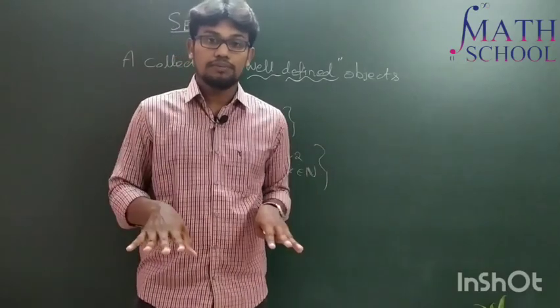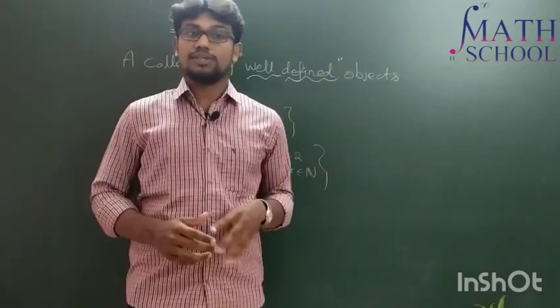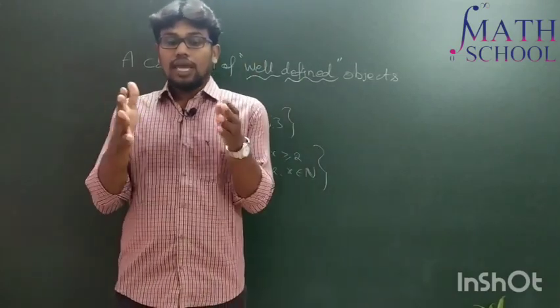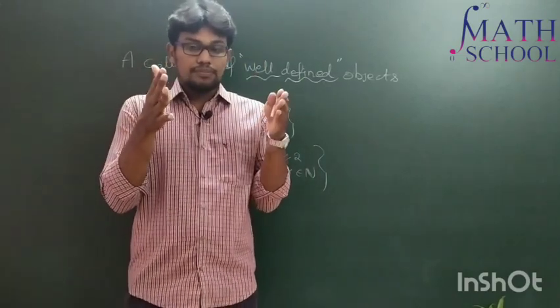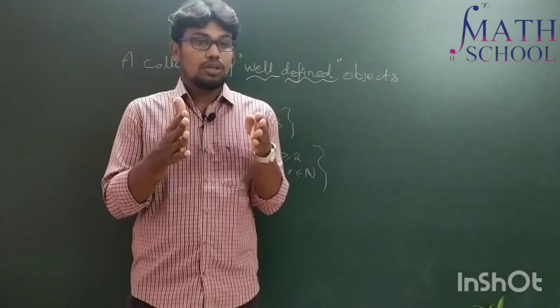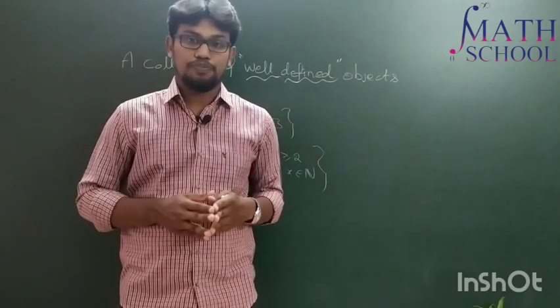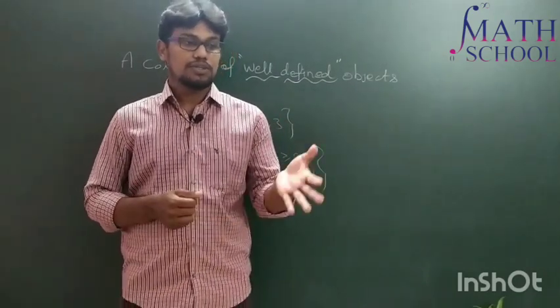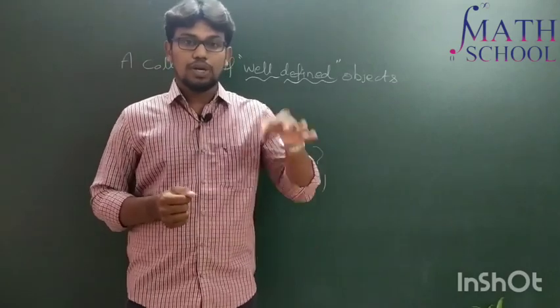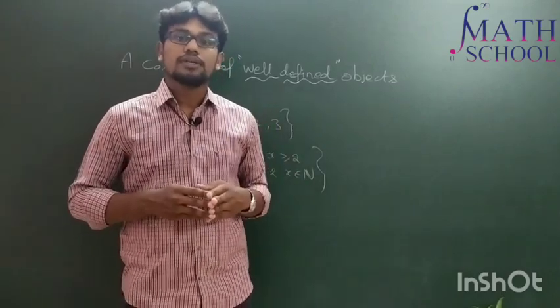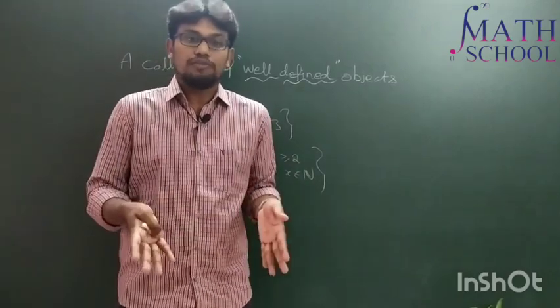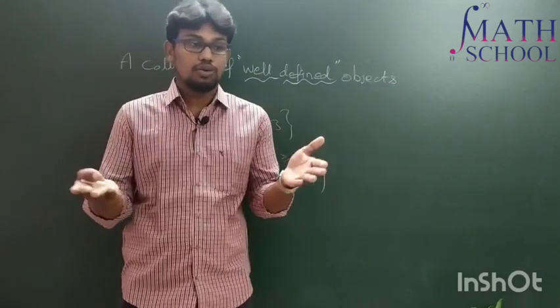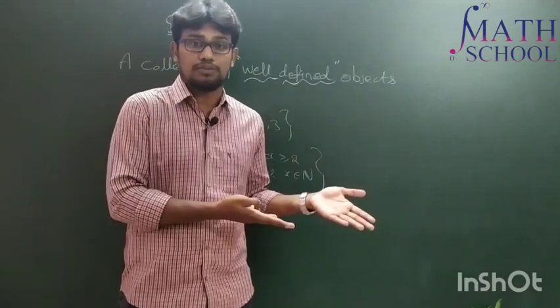There is no ambiguity. Let me give another example. Let A be my set that has all good students of our classroom. Now my question is, say whether Raju will belong to this set or not. Raju may be a good boy from my perspective and he may not be a good boy from someone else's perspective.